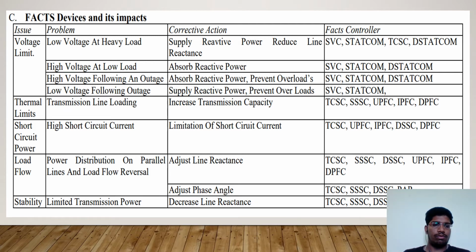The last issue regarding the FACTS devices is stability. The problem is limited transmission power. The corrective action is to decrease line reactance. This can be done using TCSC, SSSC, DSSC and UPFC.